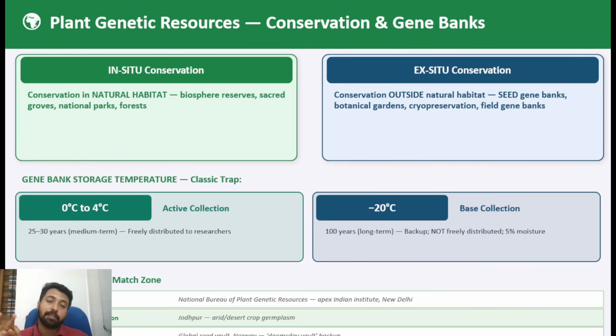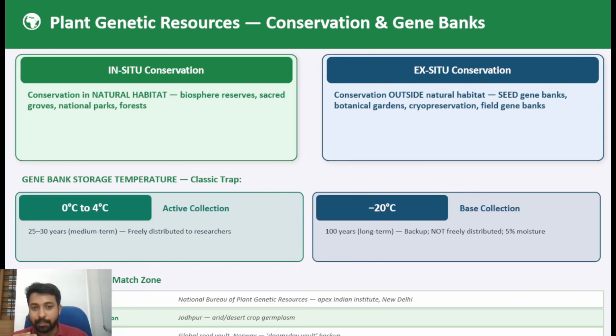At the international level, you can see CGIAR institutes, then Bioversity International, Rome. Such institutions are very important. Third, the types of conservation of these germplasms, in situ and ex situ conservation, and their classifications. There are different kinds of in situ and ex situ classifications. That is also very important, and which category or type of crops is conserved by which method is also very important.